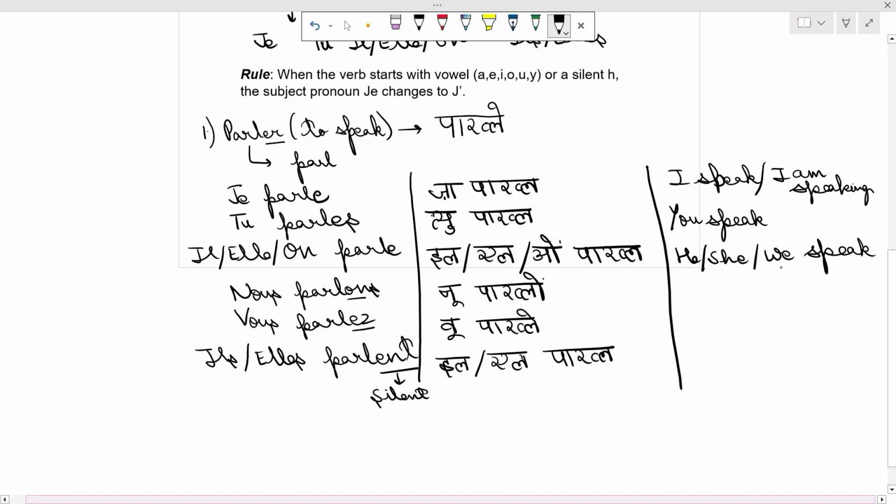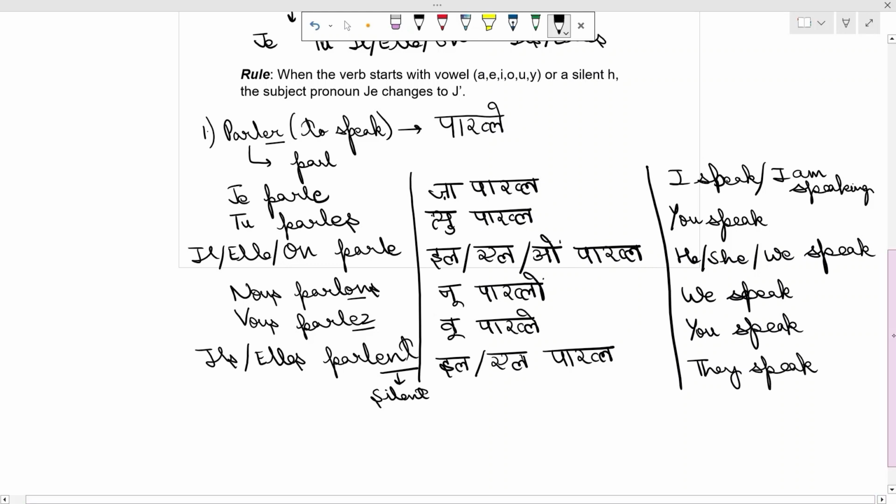On means we, elle means she, il means he. This is an informal way of saying we. Nous parlons is a formal way of saying we speak or are speaking. Again, vous parlez is a formal way of saying you speak or you are speaking. Ils, elles parlent: they speak or they are speaking.